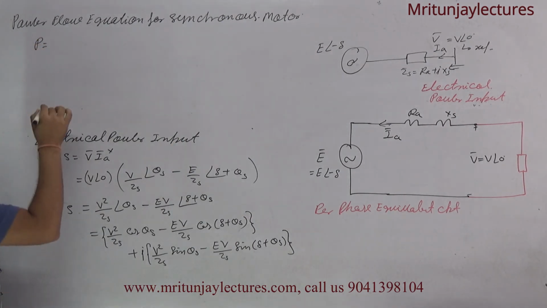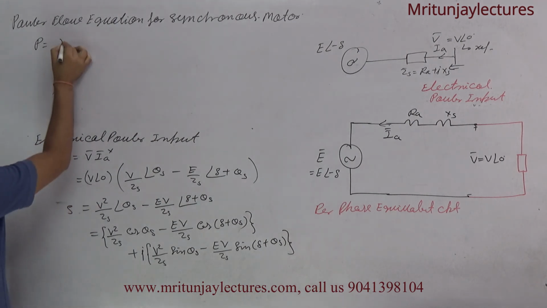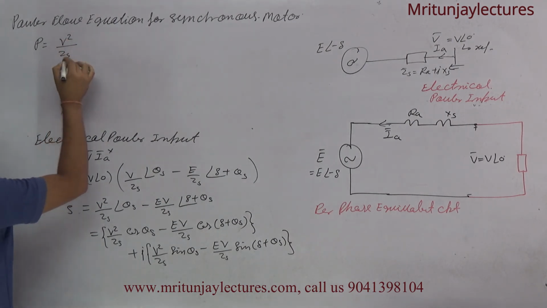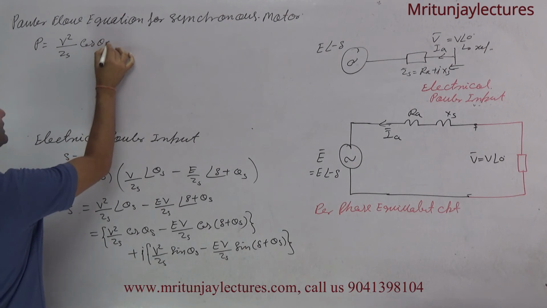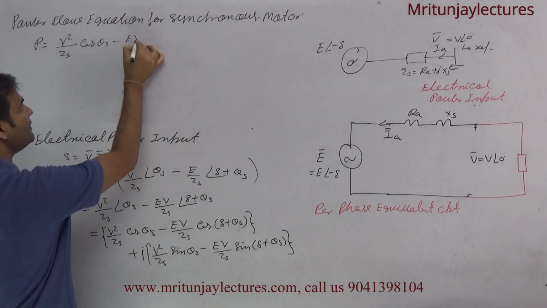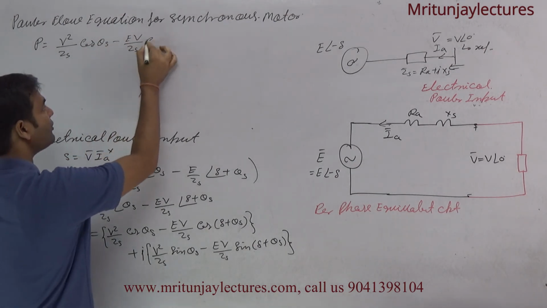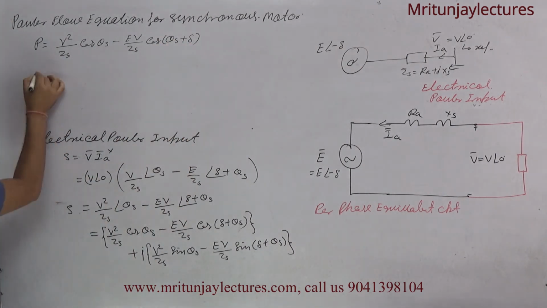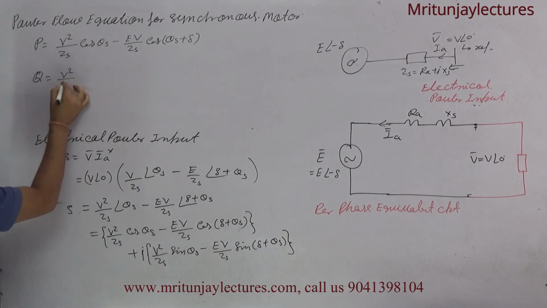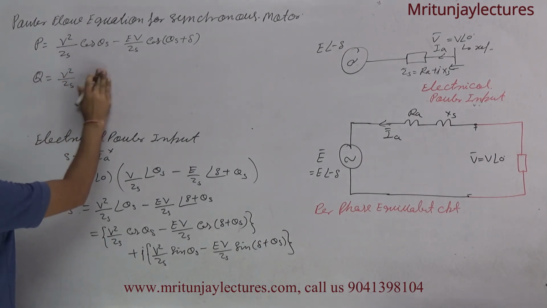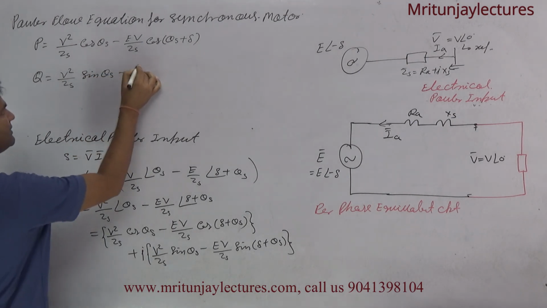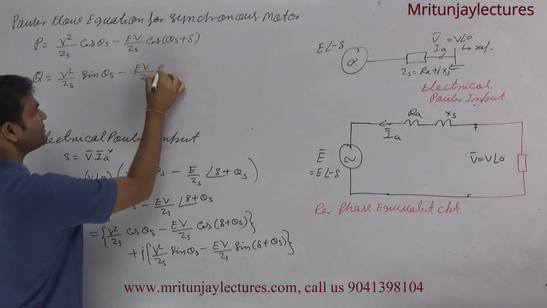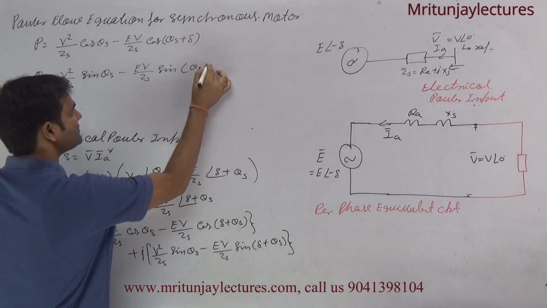Now the active power P is V square upon ZS into cos theta s minus EV by ZS into cos theta s plus delta. And what about Q? This one is written as V square upon ZS into sin theta s minus EV by ZS into sin of theta s plus delta.